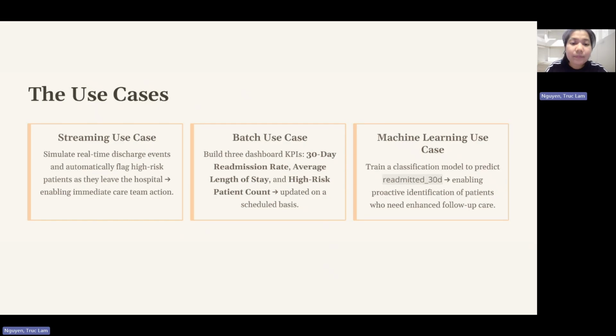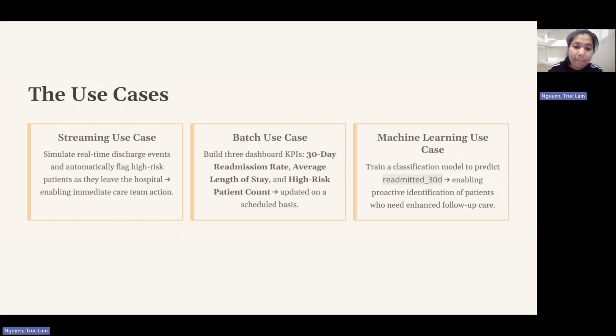These KPIs connect directly to the business problem because they help hospital leaders monitor readmission risk and follow-up needs. And for the machine learning use case, I will train a classification model to predict whether a patient is likely to be readmitted within 30 days. The model will use admission-related and clinical features such as length of stay, admission type, etc. The model output will be a readmission risk prediction that can help the hospital prioritize follow-up care.